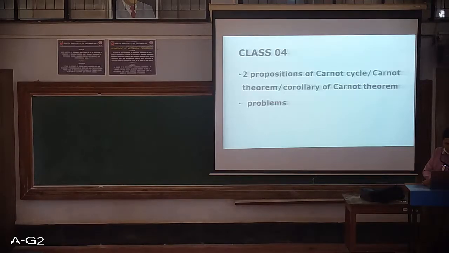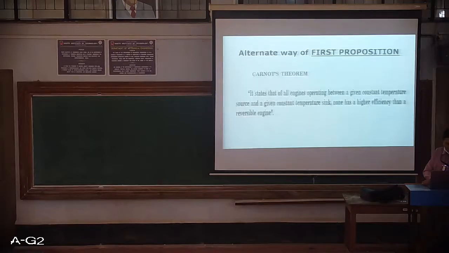If we go back and see what we have decided, we have decided to discuss both the propositions. The first proposition is named the Carnot theorem, which we have discussed just now, and the second proposition is the corollary of the Carnot theorem. So we will be discussing what the corollary of the Carnot theorem is.